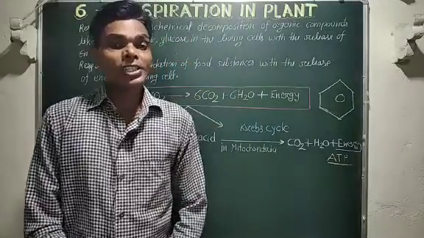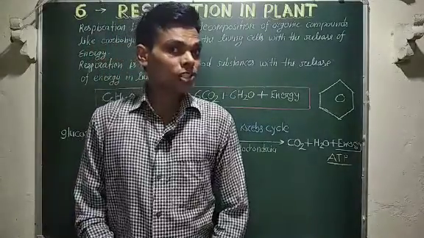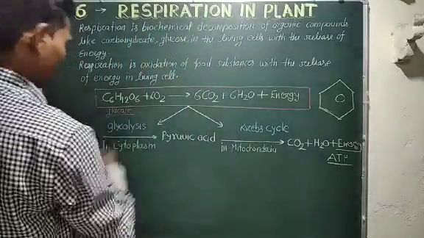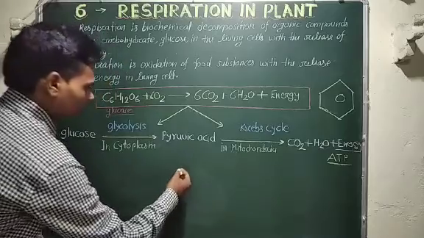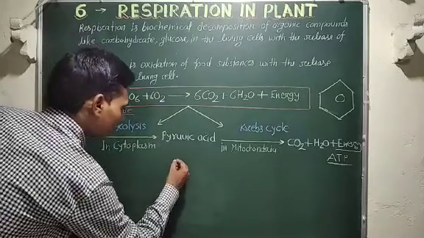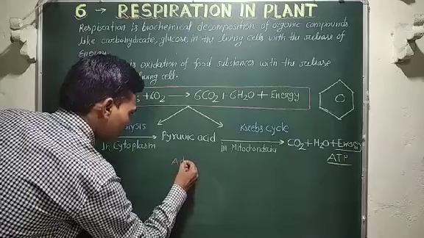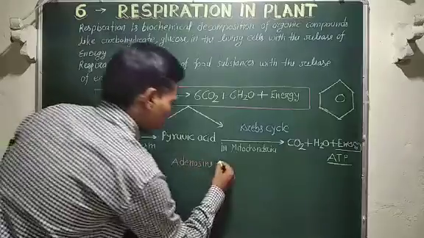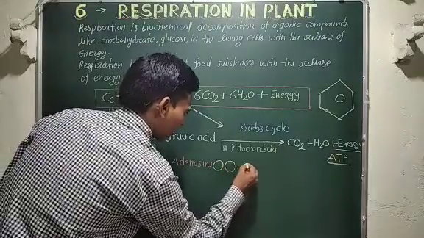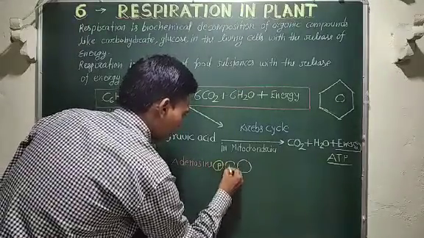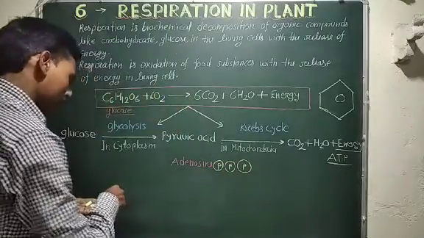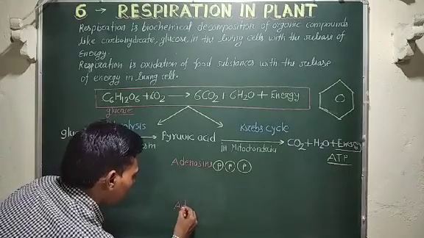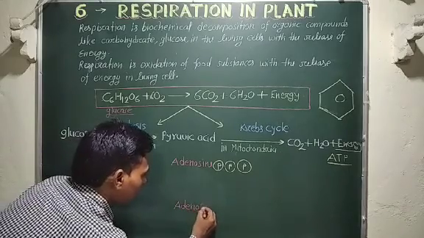Okay students, when energy from ATP is used, now you can see here adenosine, here phosphate molecule, here adenosine.